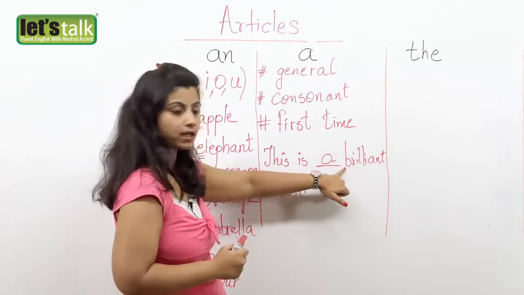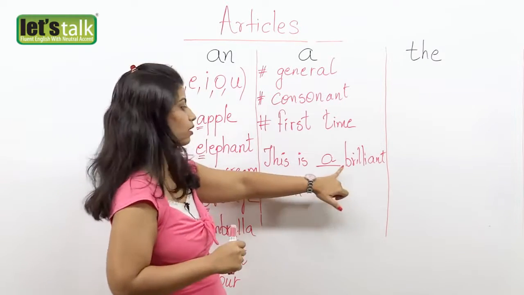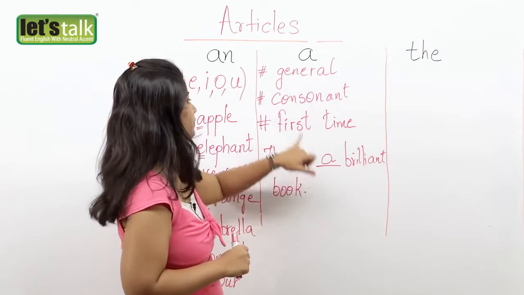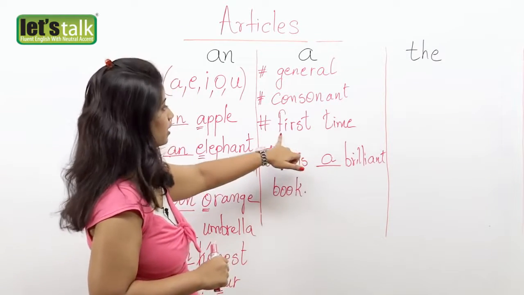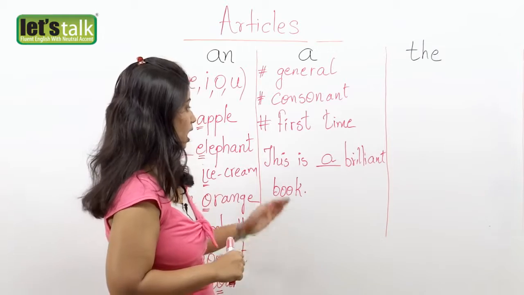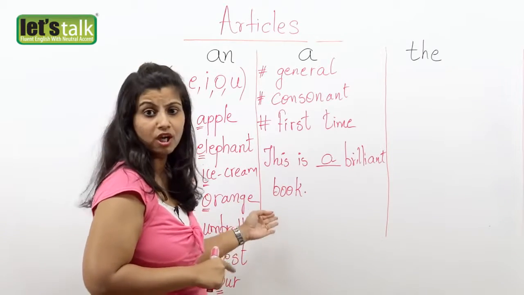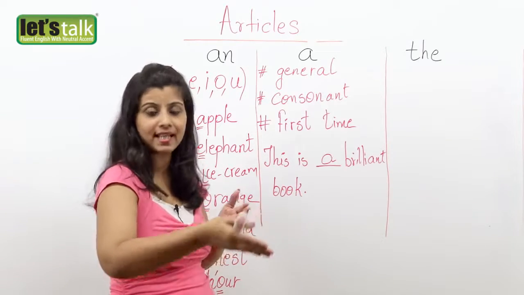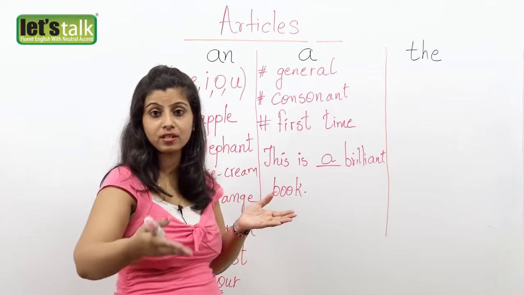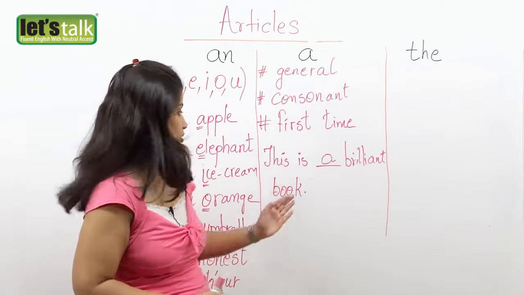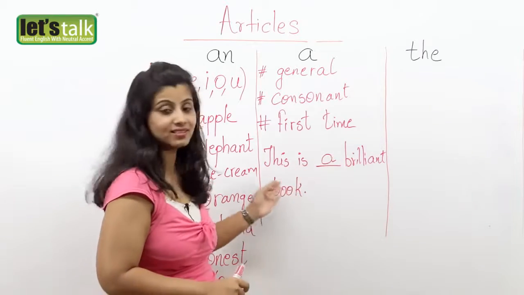So that is why I am going to write a brilliant book. Consonant. Isn't B a consonant? So obviously you are going to use the word a or the article a. First time. I'm talking to you about this book for the first time. In my entire sentence, I haven't mentioned this book to you before. So that is why this is a brilliant book.